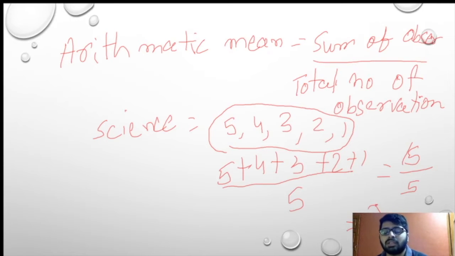15 upon 5 is nothing but 3. So now if you see, this 3 is the mean. By this we can find the mean. Now we'll move on to the next topic.